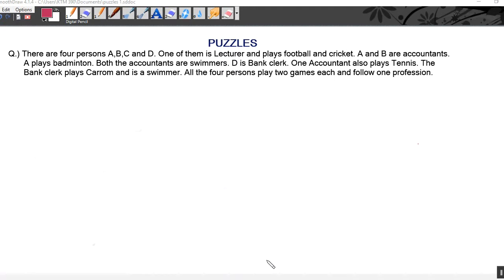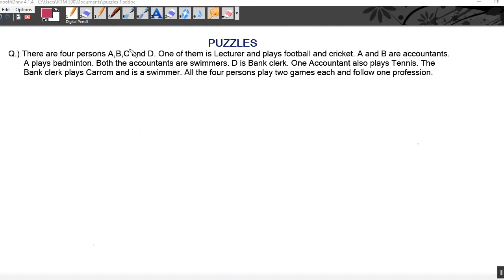Today we are going to do puzzles. This is also an important topic for banking exams or any competition exams. In puzzles, you will be given a set of instructions, and on the basis of which you have to make an arrangement. You have to arrange them.